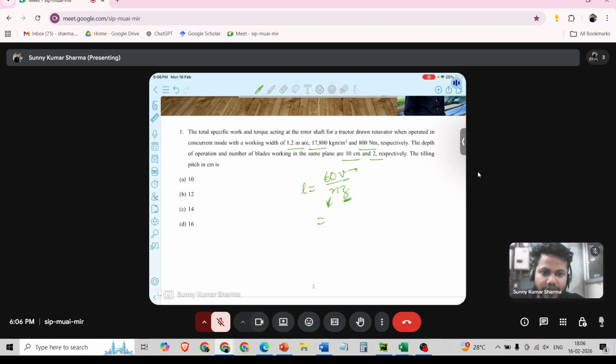forward velocity of the tractor. I think this question is...